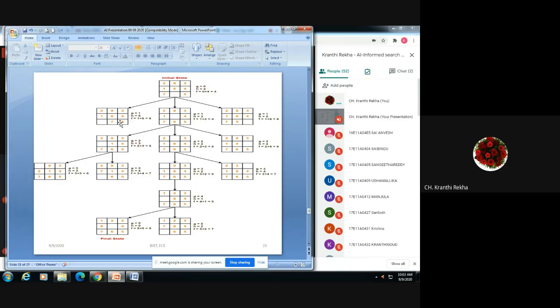And H is what? Inside the tiles, how many tiles are differing in their position. So here for this h is equal to 4 and for this h is equal to 5. For this h equal to 3, h equal to 5, like that we have to calculate, and expand the node in such a way that whichever has the minimum value of f, that will be expanded. That is why you can see here f equal to 4.